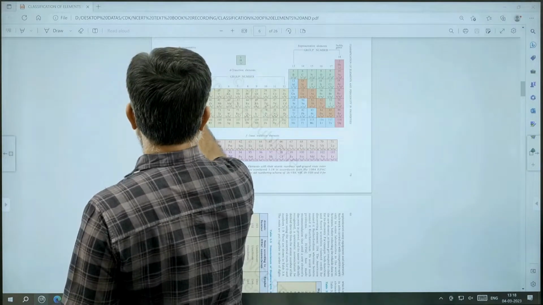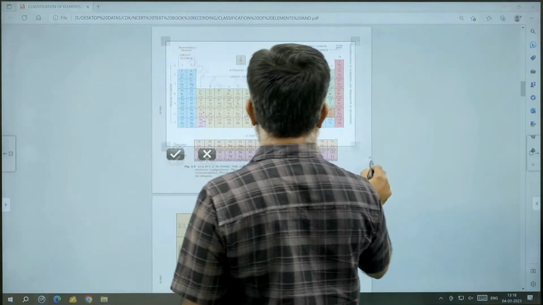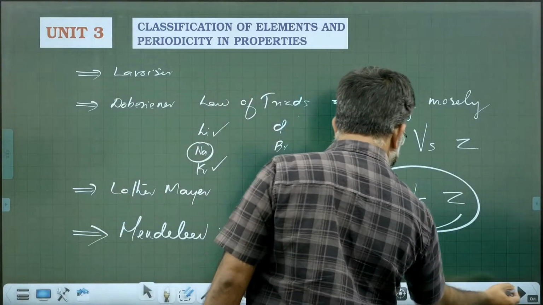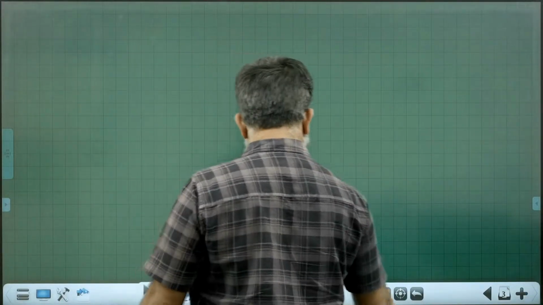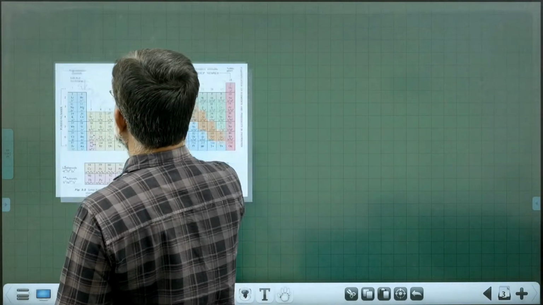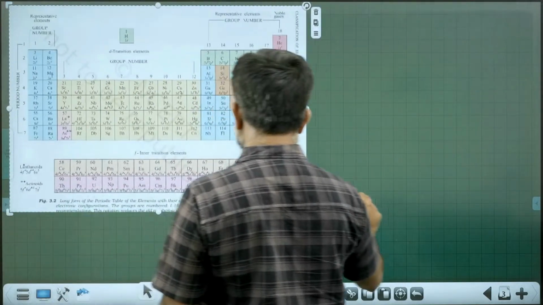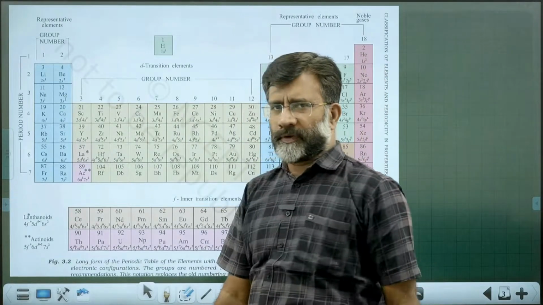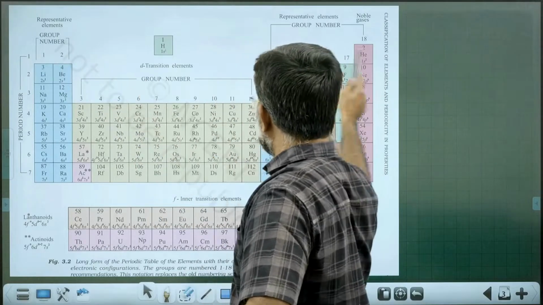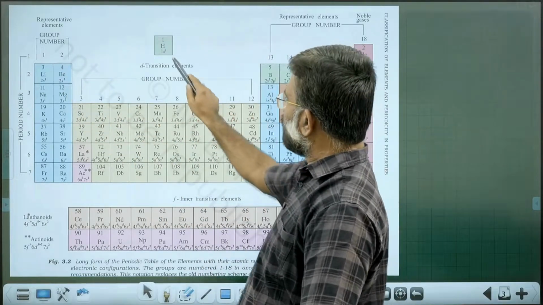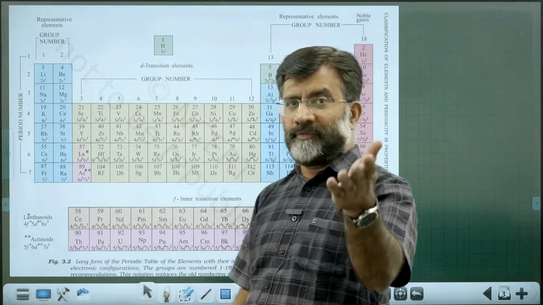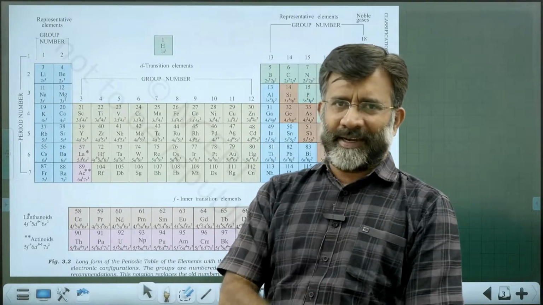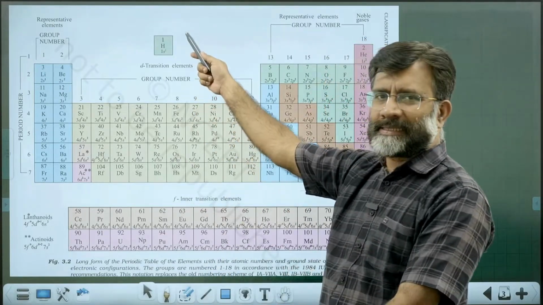We will go through the modern periodic table, the long form of the periodic table. We need to have a straight review of this periodic table and the arrangement of elements. All of us know, there are horizontal arrangements of elements, and you can see hydrogen is put separately. Even Mendeleev made a comment: I never thought of starting periodicity from hydrogen. That is still valid. Hydrogen has no exact space in the periodic table.